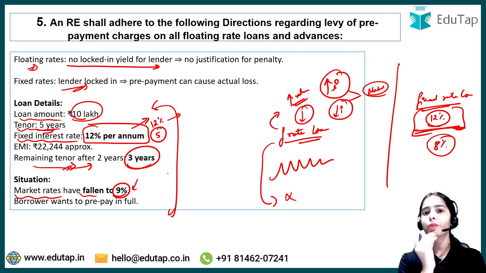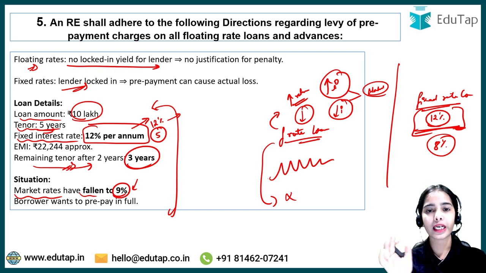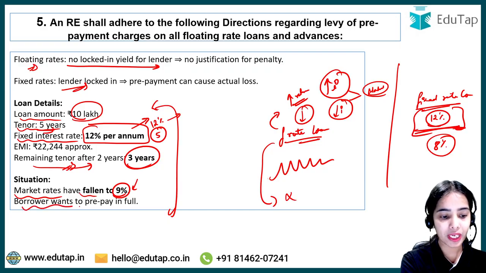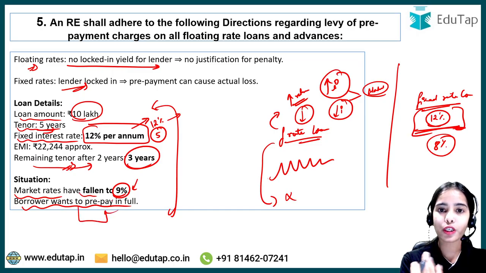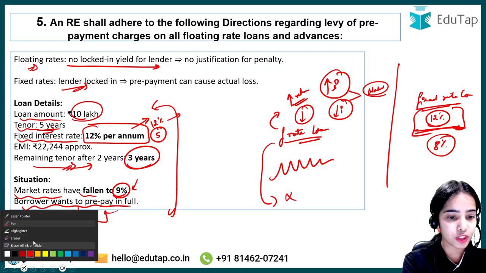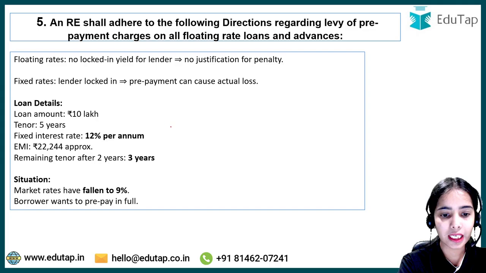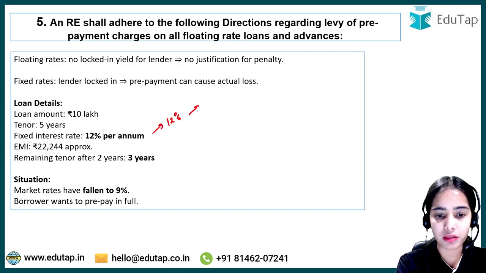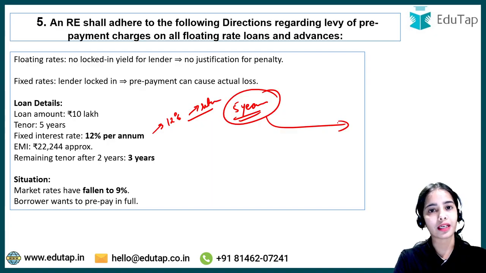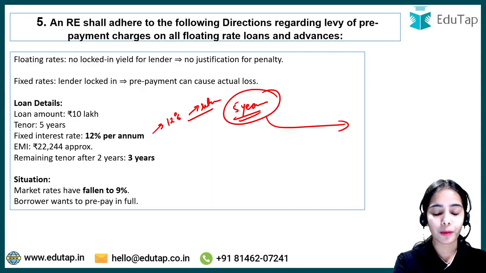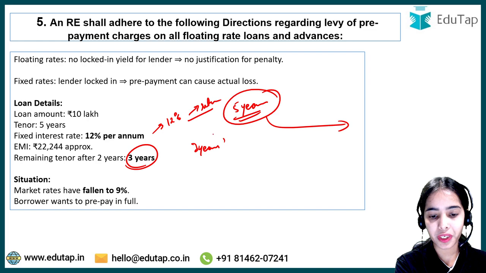Now the borrower is going to the bank saying, okay, I do not want to continue with this loan and I want to prepay the loan. So you can understand that the borrower wants to prepay the loan in full. The borrower does not want to carry on with the loan. Here the bank was expecting 12% returns every year for 5 years, and the bank had made future plans according to the returns that it is expecting to get on the fixed loan. Now after 2 years, 3 years of tenure are left.